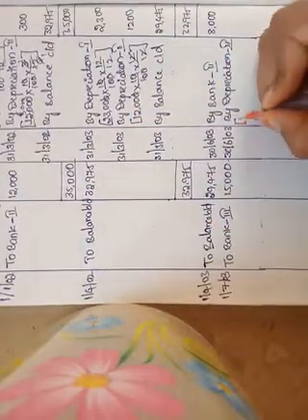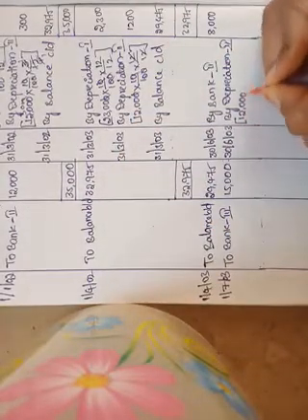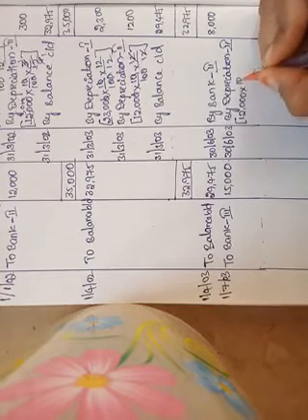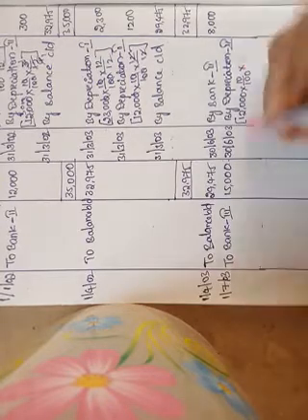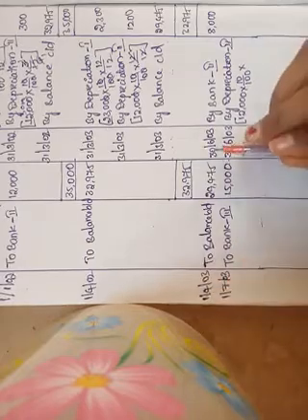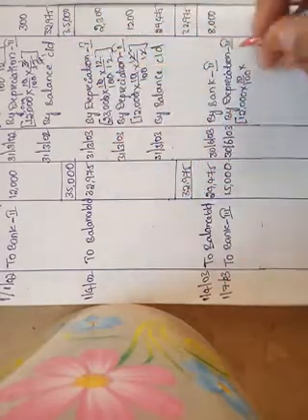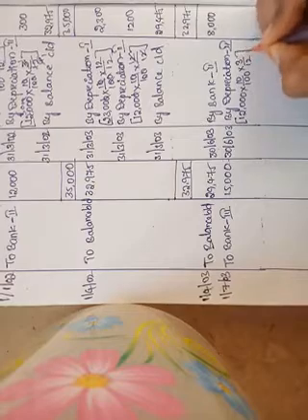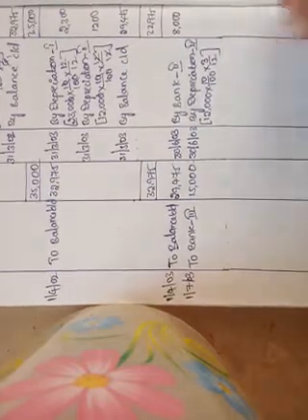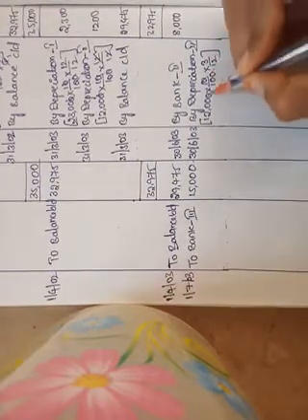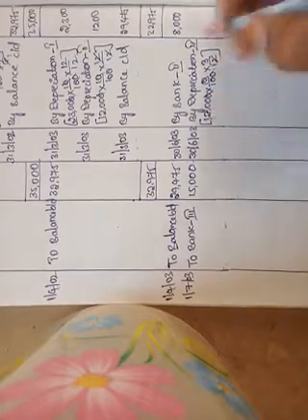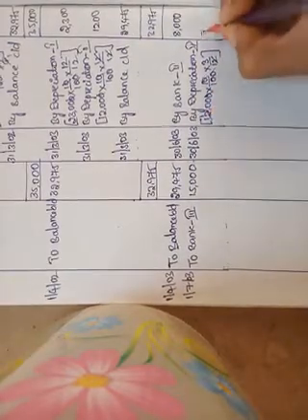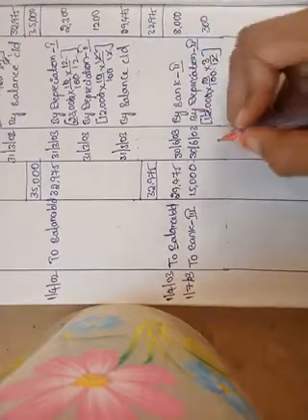That is 12,000 into 10% into how many months, from April to June? April, May, June, 3 months. That is 3 by 12. 300.